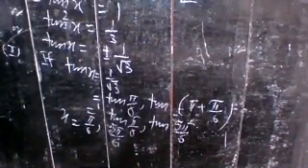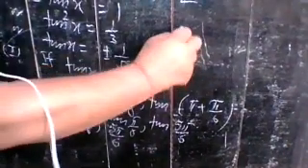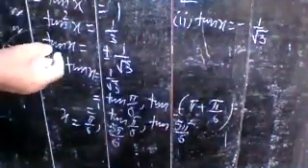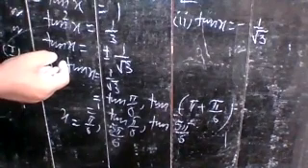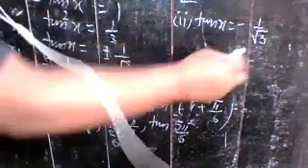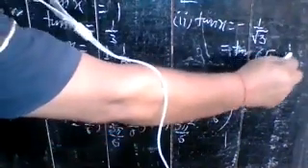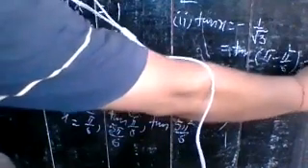Now in the second case, if tan x is equal to minus 1 by root 3, that is negative. So tan x is negative in the second quadrant and fourth quadrant. So you can write tan pi minus pi by 6 and tan 2 pi minus pi by 6.